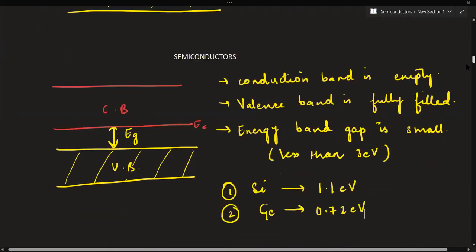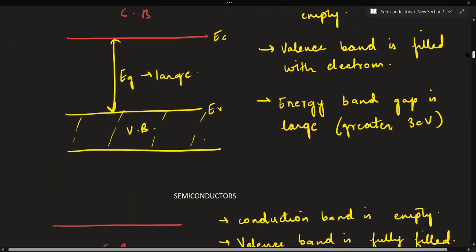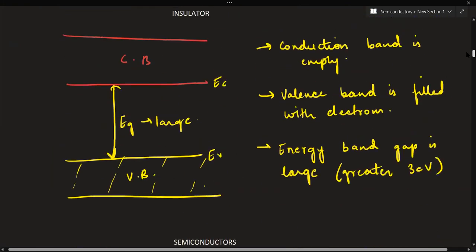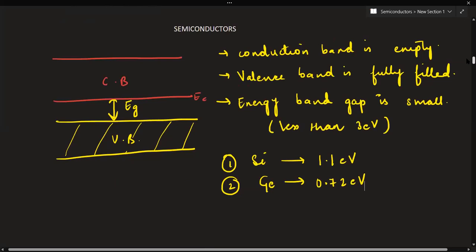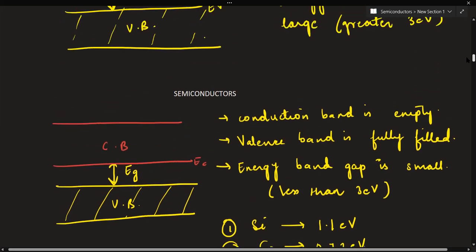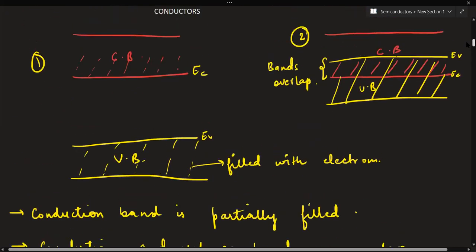In case of insulators, the energy gap is very large and the electrons are not able to jump into the conduction band. So due to the lack of free electrons in the conduction band, insulators are poor conductors of electricity. Regarding semiconductors, at 0 Kelvin they behave essentially as insulators. But at room temperature, some valence electrons acquire enough thermal energy, jump to the conduction band and are able to conduct electricity. Is this clear? Are the classifications clear on the basis of band theory?